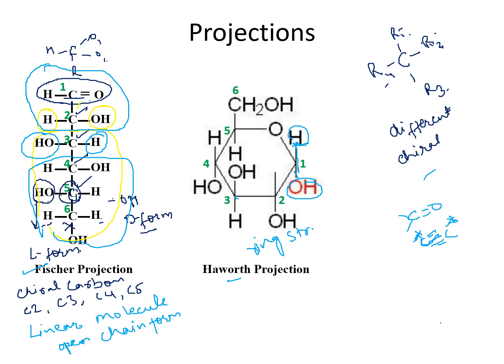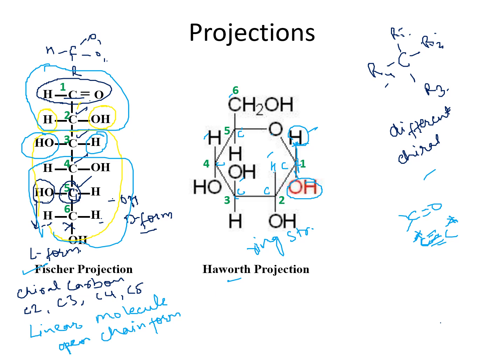So here we have C1, C2, C3, C4, C5, and the sixth is the oxygen atom. These six atoms lie in the plane.